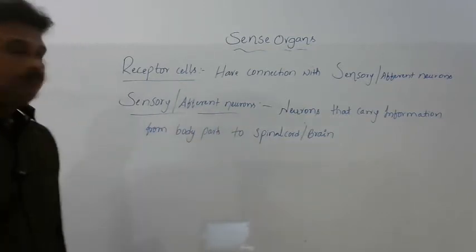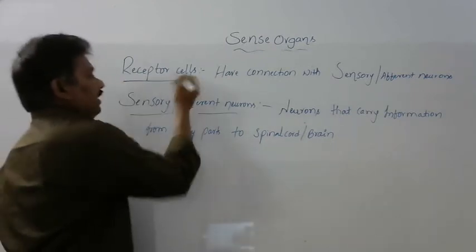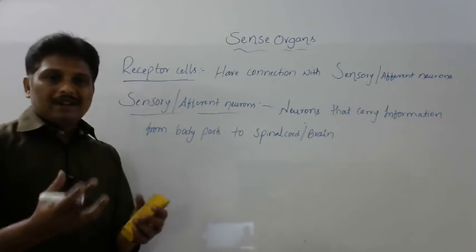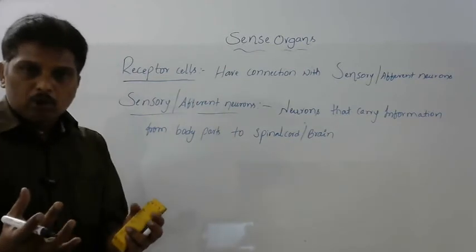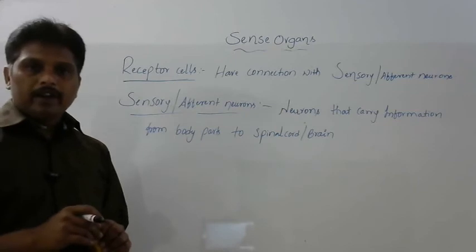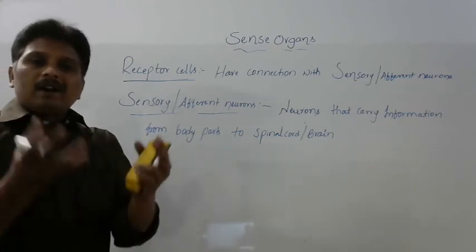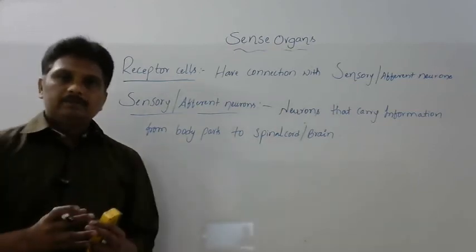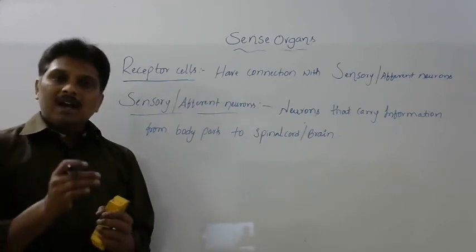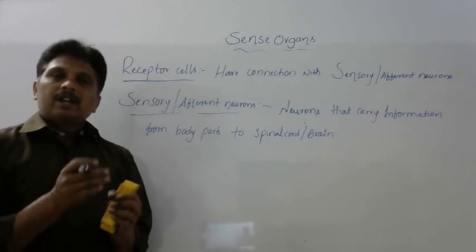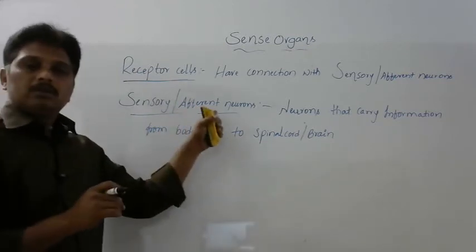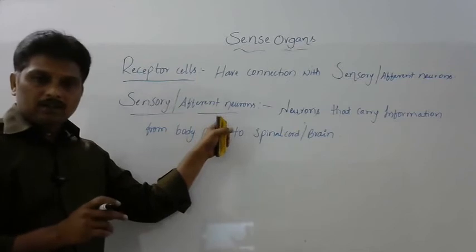We know that receptor cells are able to receive stimuli. After receiving the stimuli, receptor cells transfer that stimulus information to sensory or afferent neurons.